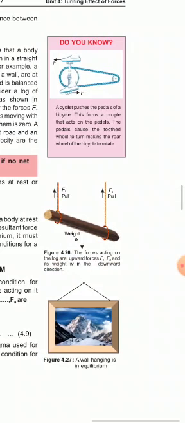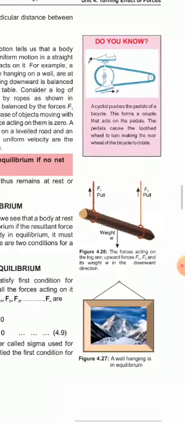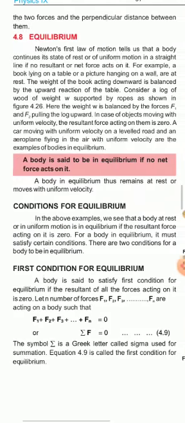this log. Here we observe that two forces F1 and F2 are acting upward, whereas its weight is acting downward. These two forces F1 and F2 are balancing its weight W. So no net force is acting on it. Therefore, this log is in a state of equilibrium. Here we have a very good example of this hanging photograph. It is also in the state of equilibrium.